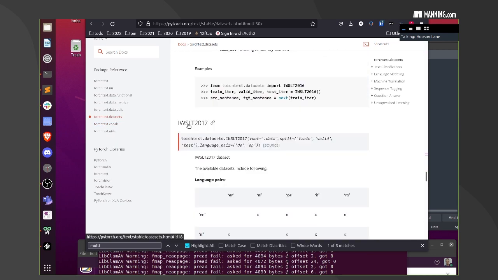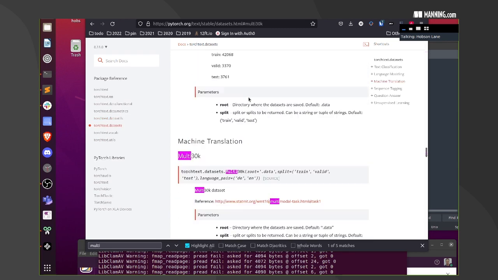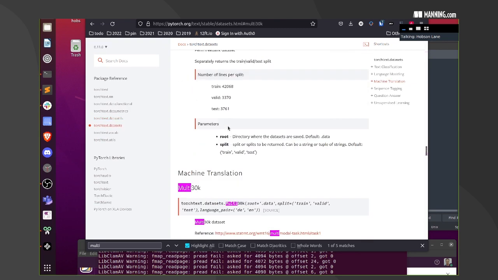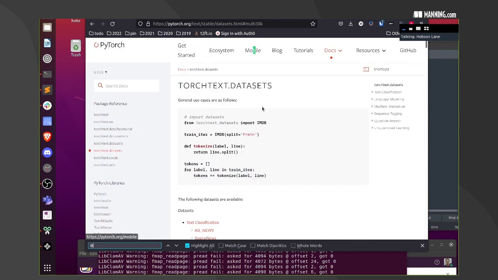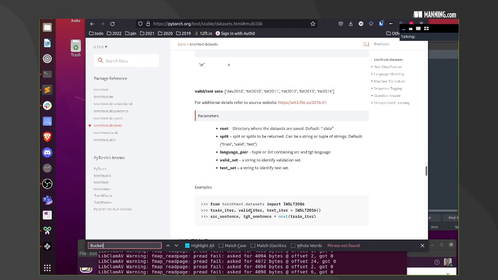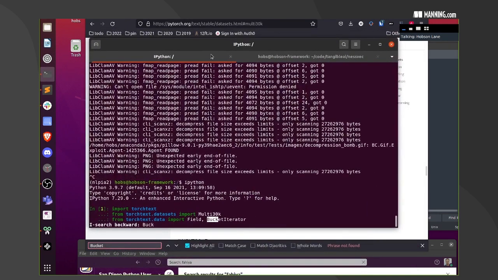And is there any example code on how to use it? No. Oh, sorry, this is the other one. This doesn't say anything about how to use multi-30K. Darn it. Let's see if there's any buckets mentioned here. Nope. Let's see how some of the other ones work. When you train iter, if we just instantiate that thing, we get 3 different iterables out of it, probably. And each one of those will have a pair of sentences if everything is like the other ones. So let's see what we've got there.